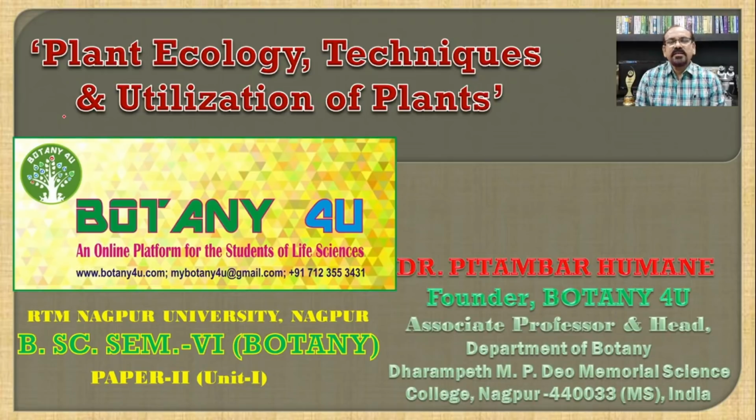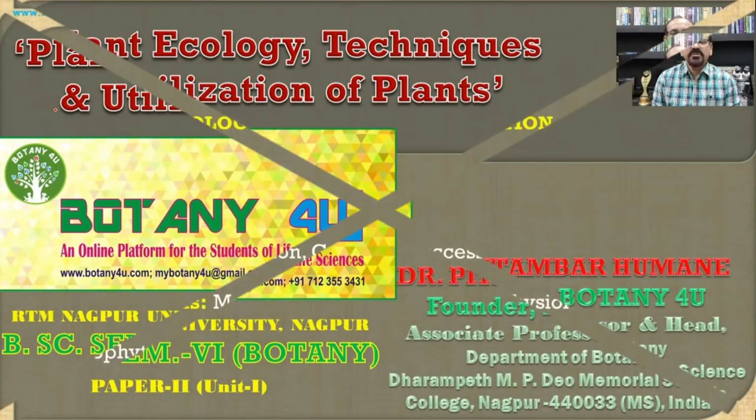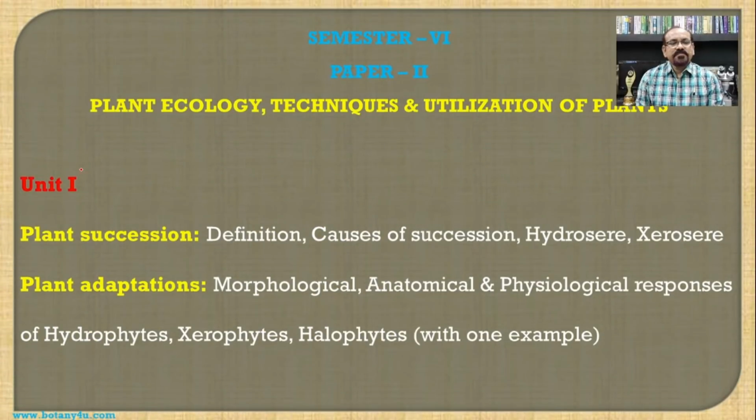So let's see today's lecture on plant ecology, which includes 60 MCQs based upon the first unit of Semester 6, Paper 2. In this unit, plant succession and plant adaptation are included. Plant succession includes the causes of succession and the two different types of succession, that is hydrosphere and xerosphere.